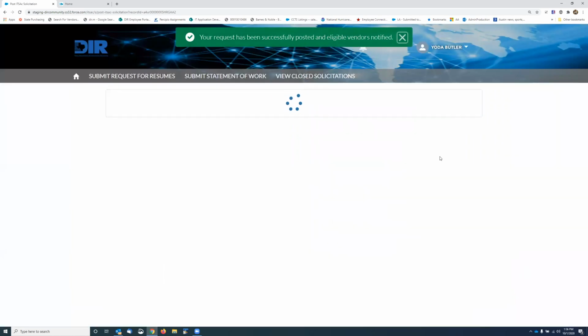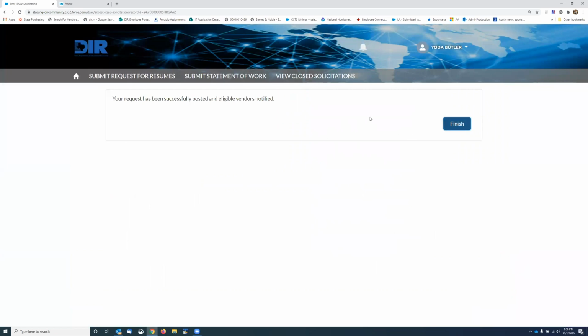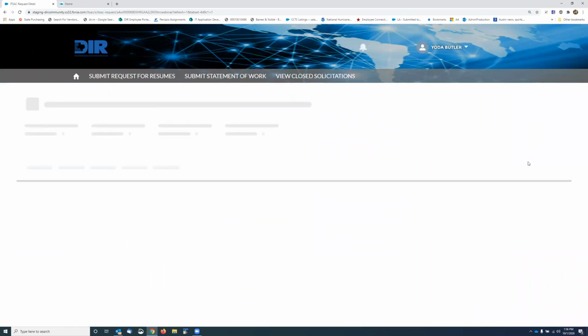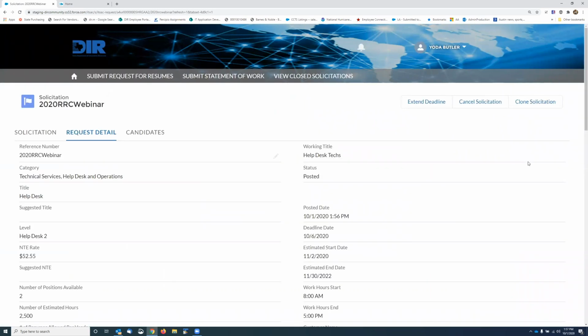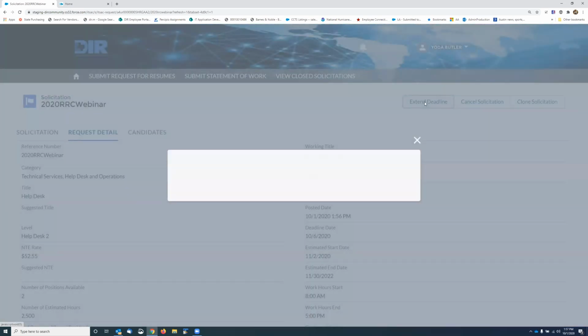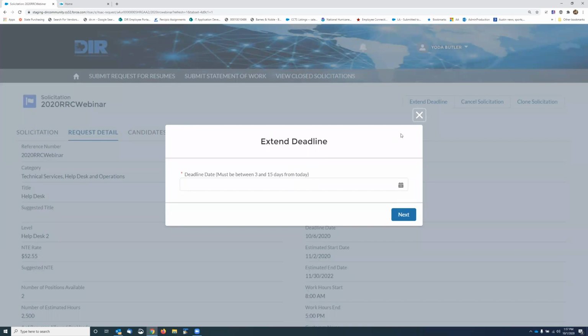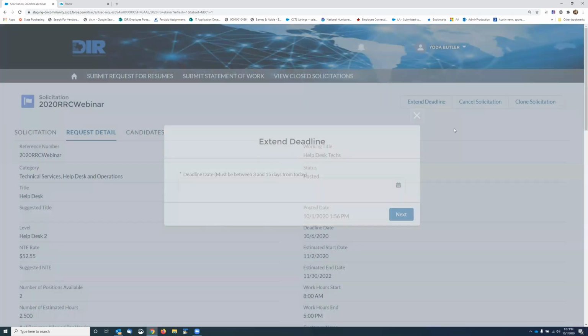On all state agency postings. So now it's going through the emails. It's letting me know that the eligible vendors have been notified, and by eligible, we mean that their contract is still active. And now you notice it lands you on this detail page right here. This is where you can extend the deadline, and if you extend the deadline, it will email vendors.